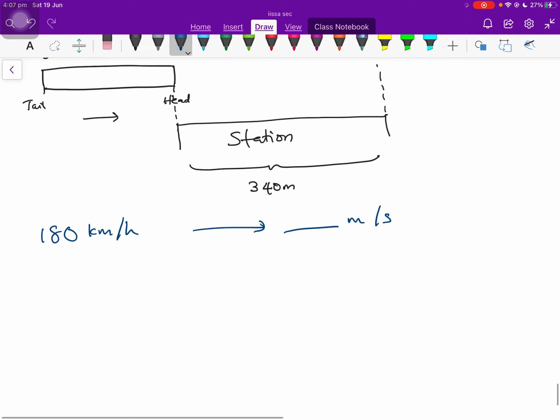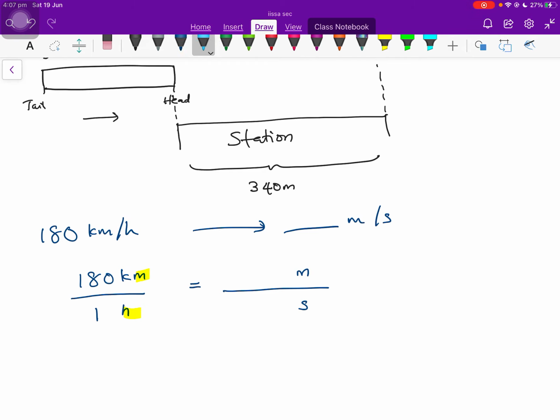To do this, imagine 180 kilometers per hour is basically 180 kilometers per 1 hour. If you want to change this, we'll need to change the units of kilometers to meters, and then from hour to second. First and foremost, if you're changing kilometers to meters, you need to multiply it by 1000.